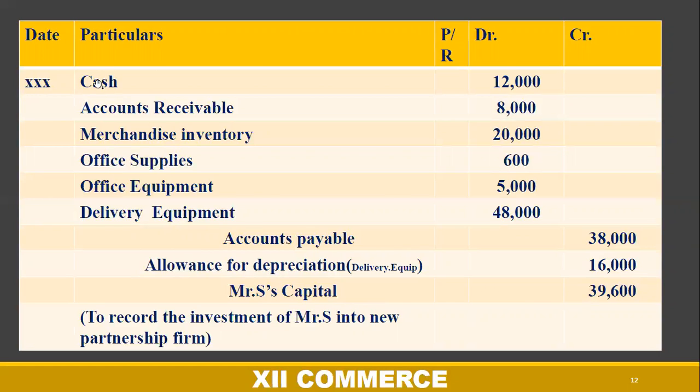Next slide. Here we have the journal entry for Mr. S Capital: cash 12,000, account receivable 8,000, merchandise inventory 20,000, office supplies 600, office equipment 5,000, delivery equipment 48,000. We consider the realizable values of office supplies 600 and office equipment 5,000, and we are ignoring the allowance for depreciation for the office equipment. We will not record it. We will record only the depreciation value for the delivery equipment. Then all the assets will be debited, liabilities will be credited, and we will calculate the capital by applying the formula. Capital is equal to assets minus liabilities.